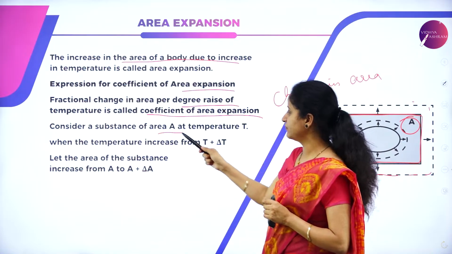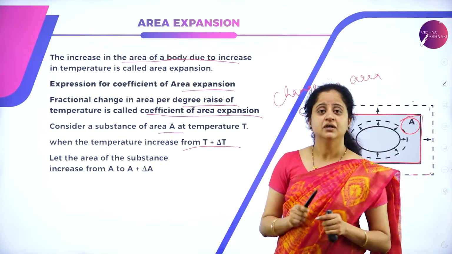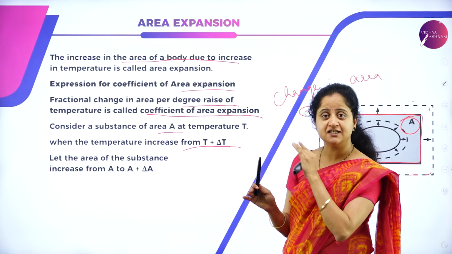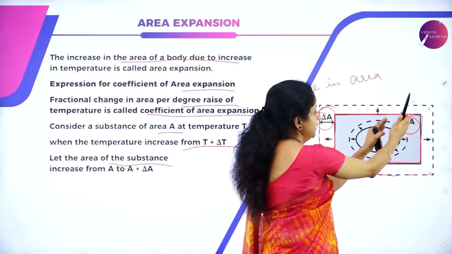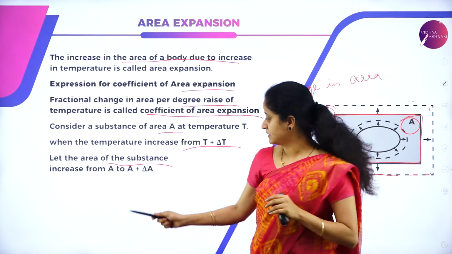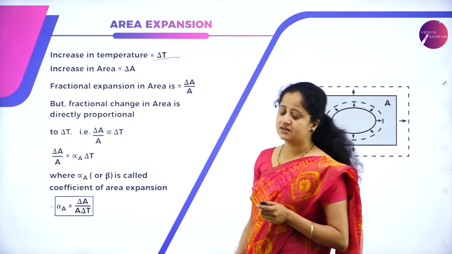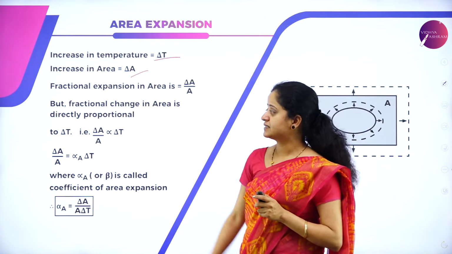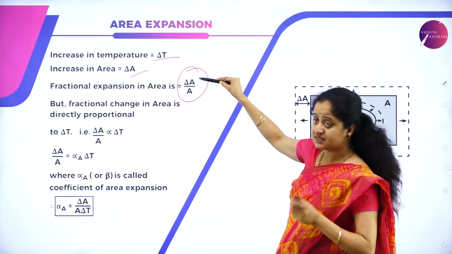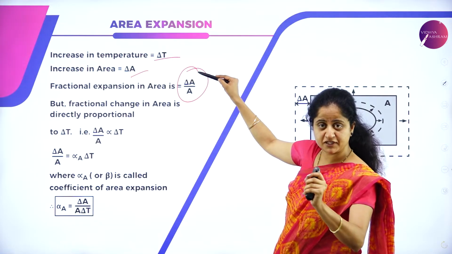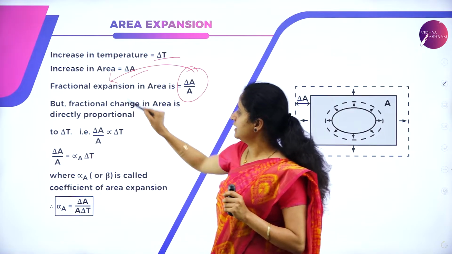So consider a substance of area A at temperature T. As the temperature increases from T to T plus delta T, where delta T is the change in temperature, the area of the substance also increases from A to A plus delta A. So this is the new area and this is the new temperature. Here we know the increase in temperature is delta T, the increase in area is delta A, and the fractional change in area is delta A by A, where delta A is the change in area of an object with respect to its original area, which gives us the fractional expansion.